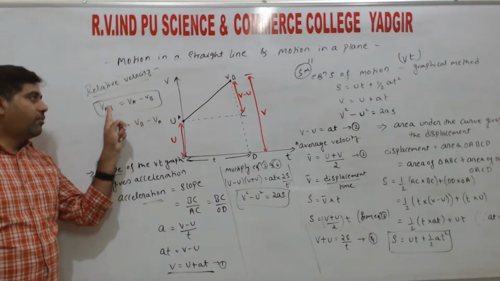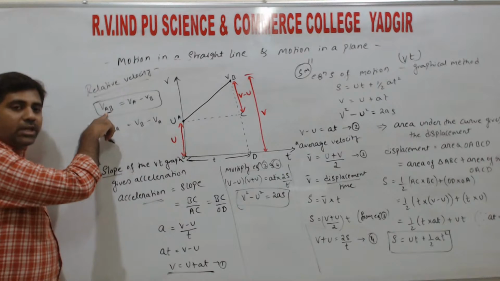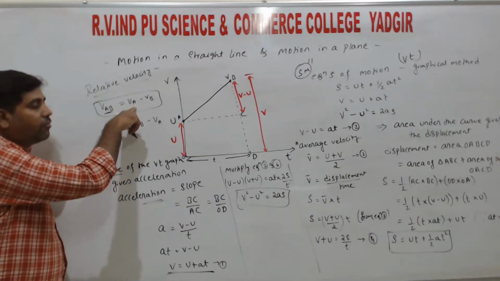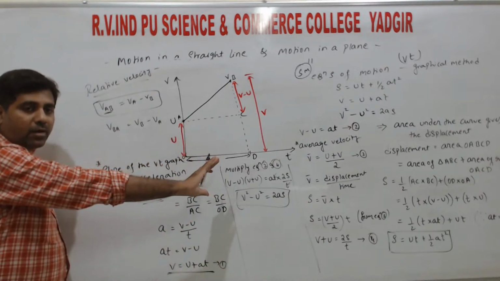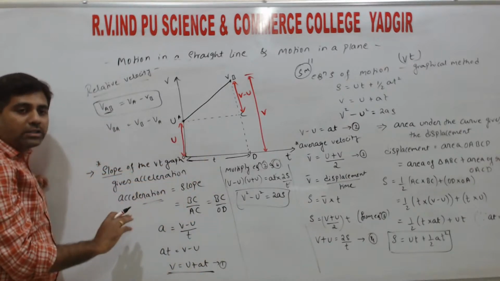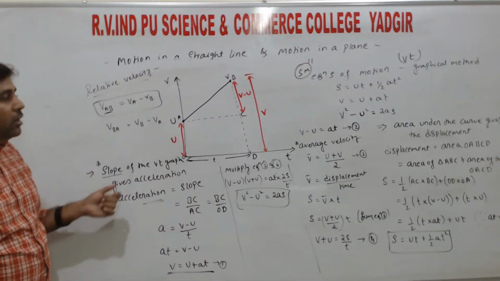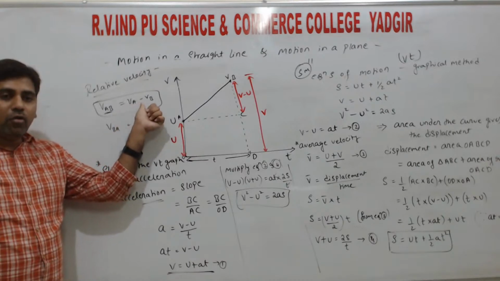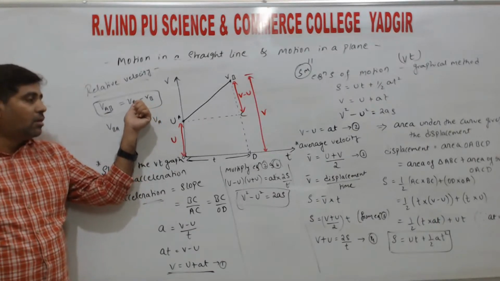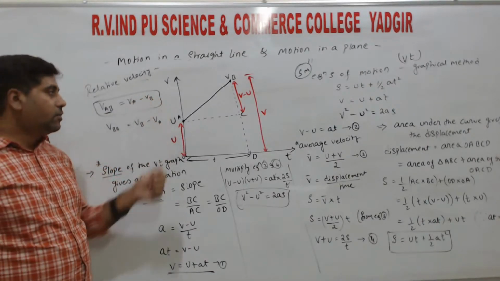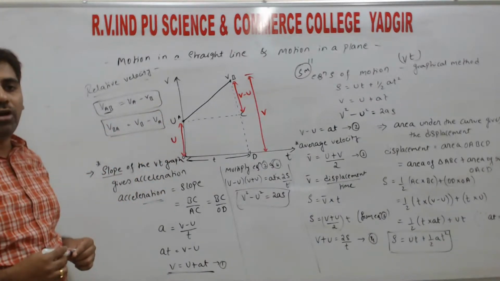So VA and VAB have a difference between them. Here we are measuring the velocity of one object with respect to another object. Here we are measuring the velocity with respect to the reference. In all the previous examples we considered with respect to the origin, so the velocity of the origin is 0. So if we take VAO, the velocity of A with respect to origin, since it is 0, directly we write VA minus VB, right? So these are the two relations in relative velocity.